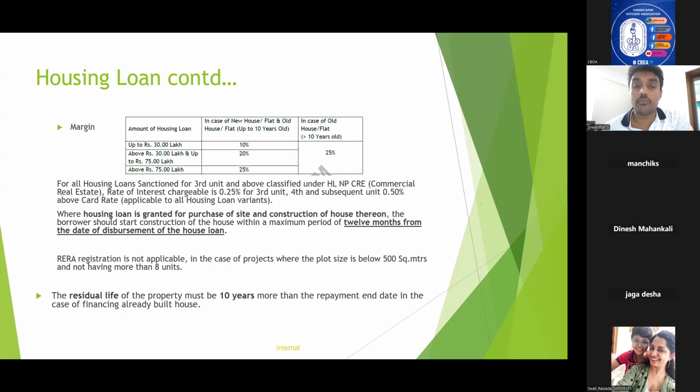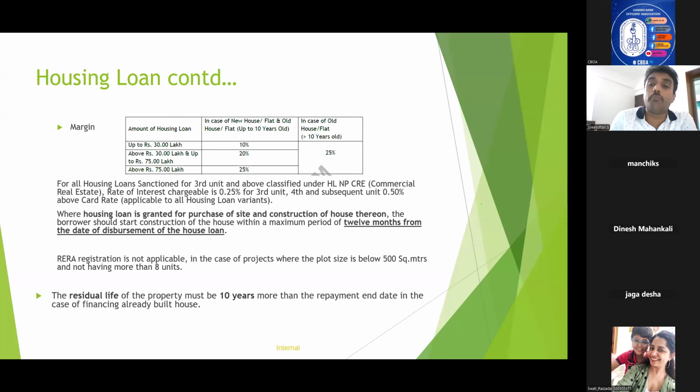So in terms of rate of interest, you are required to charge additional 0.25 percentage for third unit and fourth and subsequent unit it is 0.5 percentage. This is also an important question in terms of examination. That is, what is the additional rate of interest that needs to be charged for HL CRE third unit. It is third unit, 0.25, fourth and subsequent unit, it is 0.5 percentage.